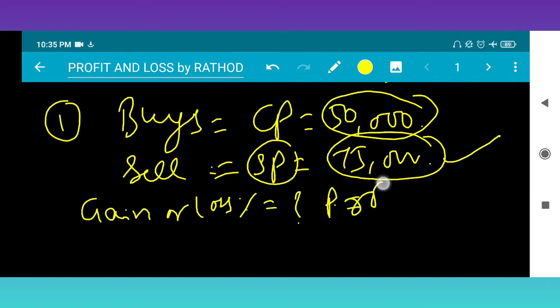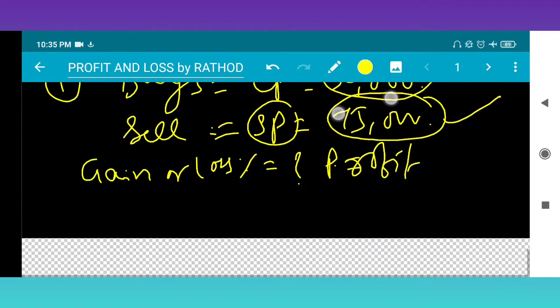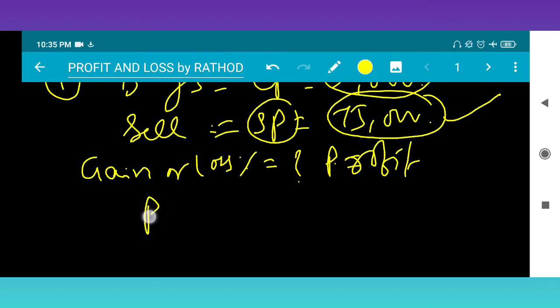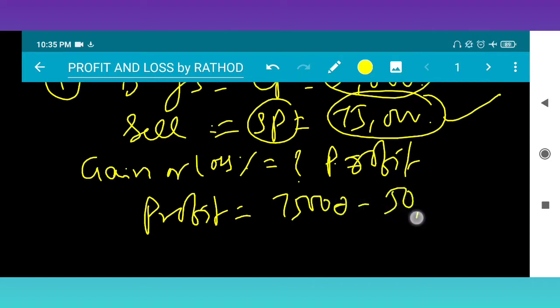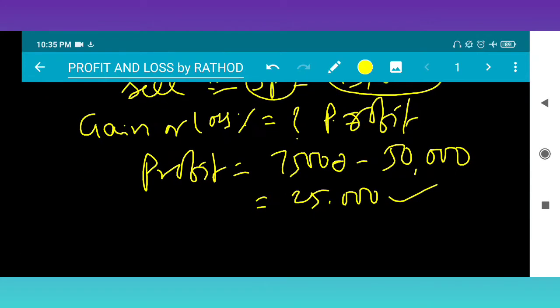In this case, how much profit? Profit is equal to 75,000 minus 50,000, which is equal to 25,000. This is the profit we get.